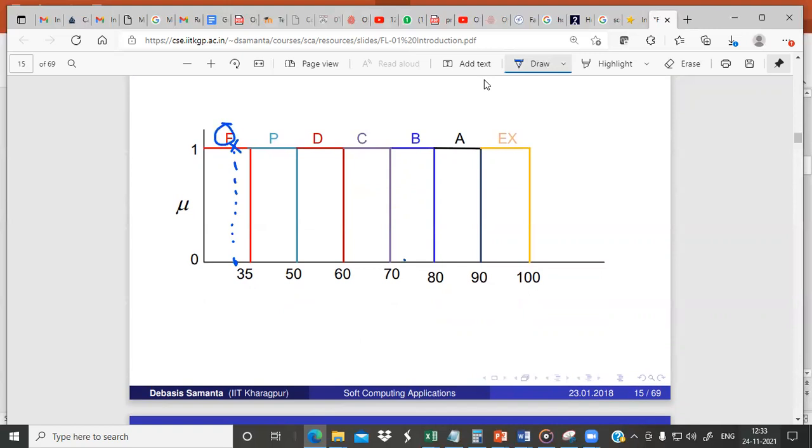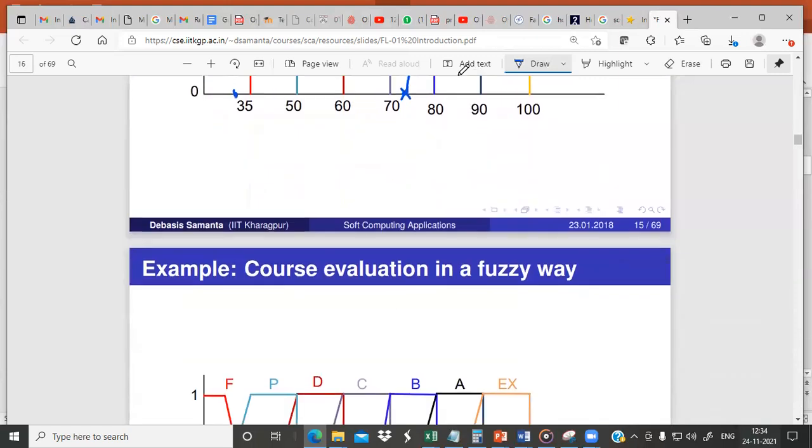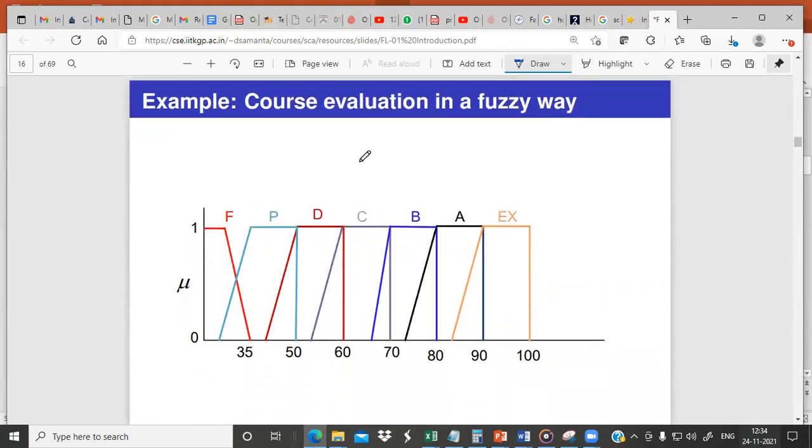Somebody's score is 72, so it will be coming here. You draw a line, so they are in this class, their class is B, right? Something like that. Now this can also be represented in a fuzzy way. Here you can see whatever we have discussed, the same problem is represented in a fuzzy style. Now we are saying that 100 is, say this point, you can say this is 82 or 83. Let us say 83. So if somebody's score is greater than or equal to 83, then we are saying that they are in the exceptional class with some degree.